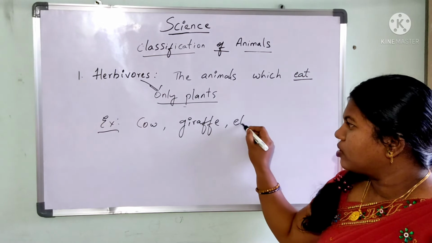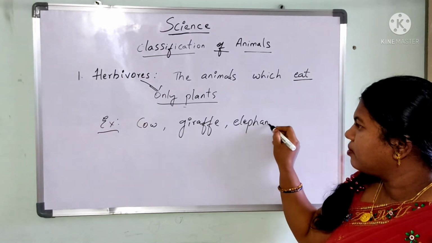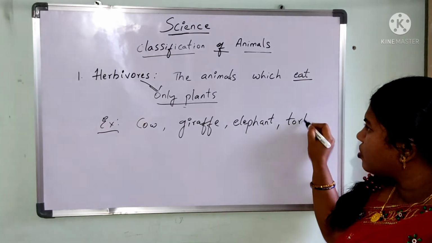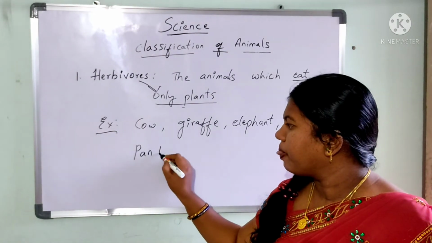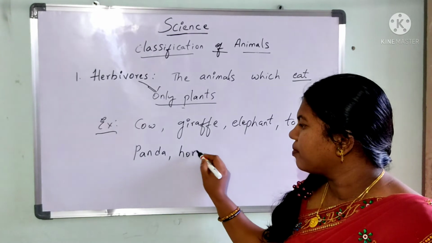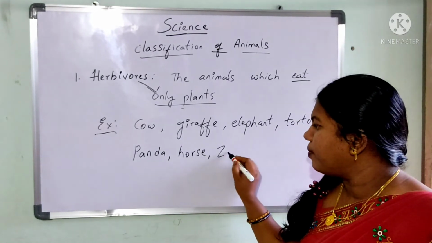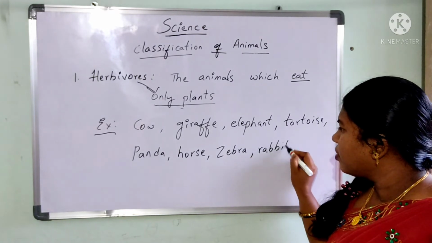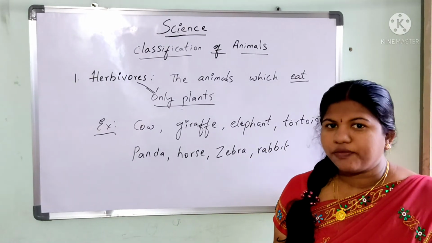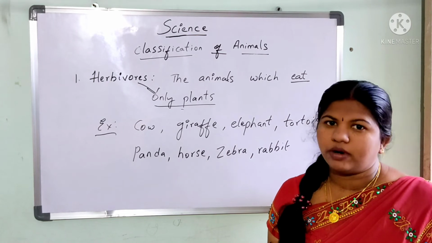Okay, and you can also find elephant eating. Okay, a tortoise also comes under a herbivores. Panda, horse, zebra, rabbit. Okay, so these are some of the examples for the herbivorous animals.